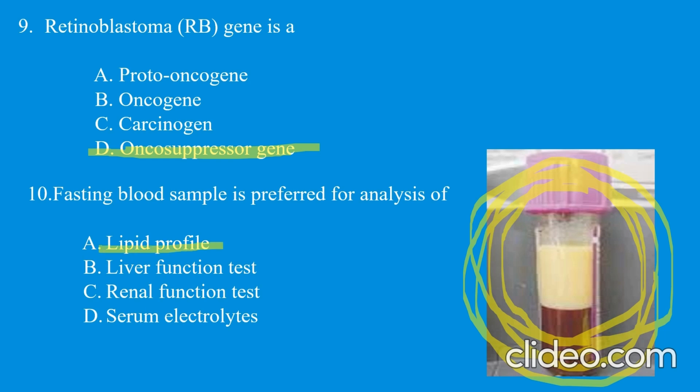So the answer would be lipid profile. And if you assess the sample like this, then you will find an elevated lipid profile. That's why we use the fasting sample for estimation of the lipid profile. Thank you.